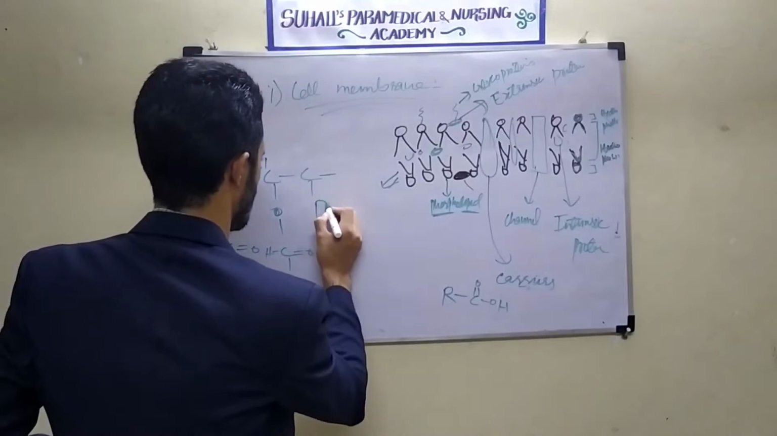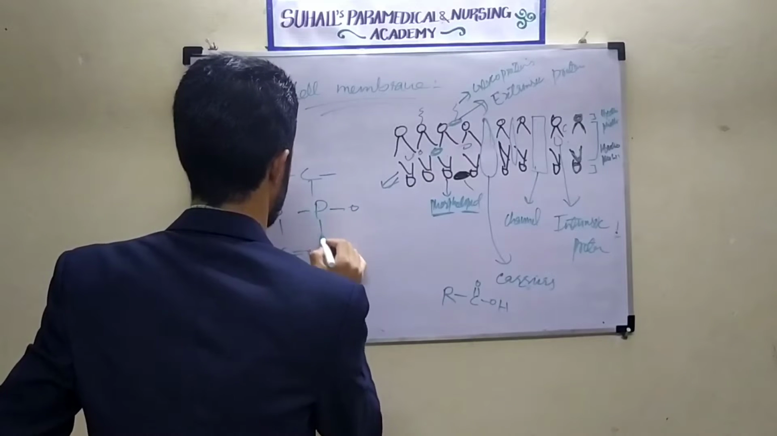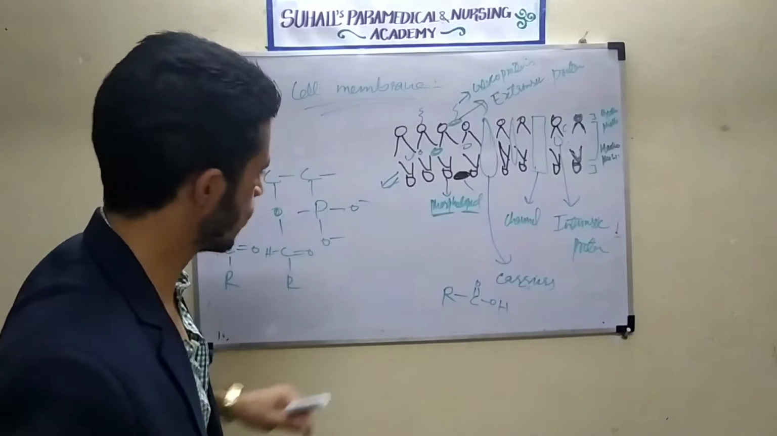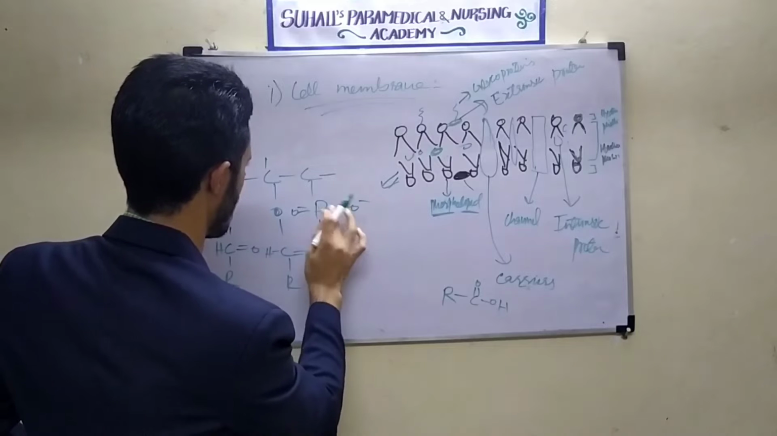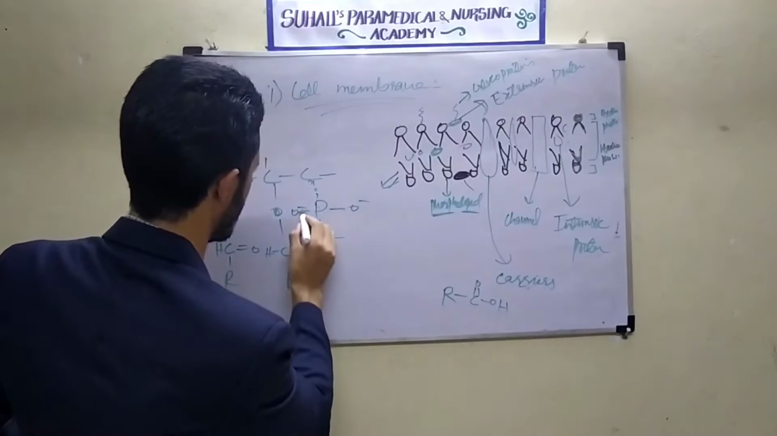Here will be a phosphate, phosphorus, H3PO4. This phosphorus will be H3PO4, with 4 oxygens here. There will be 3 negative charges here.